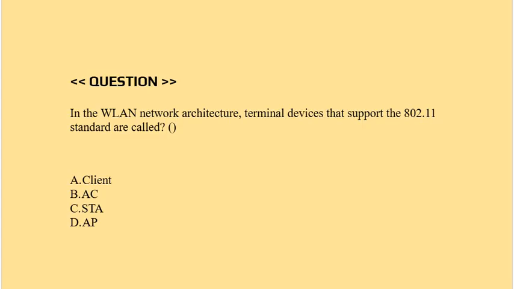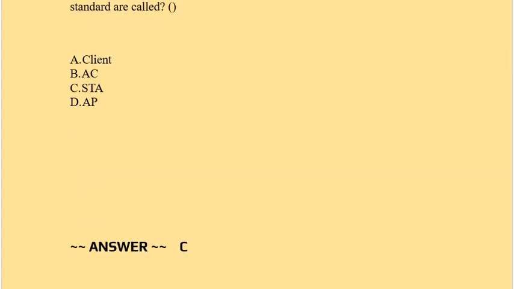Question is, in the WLAN network architecture, terminal devices that support the 802.11 standard are called: option A, client. Option B, AC. Option C, STA. Option D, AP. Correct answer is option C.